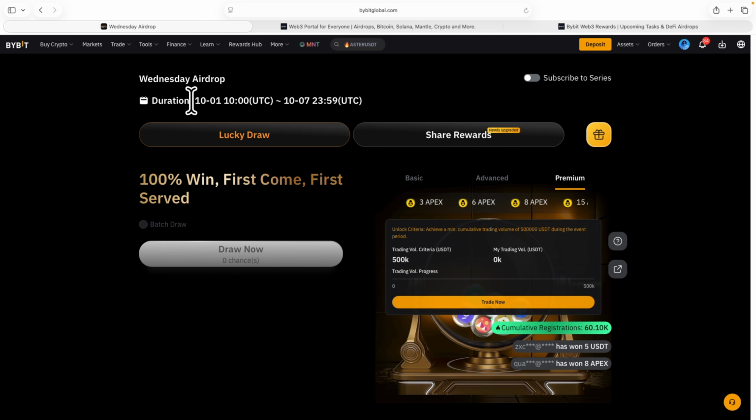Don't forget, whatever date you see at the top, that's the event period. So within that period, you must have this amount of trading volume. Now, for this one, you can earn up to 799 USDT.